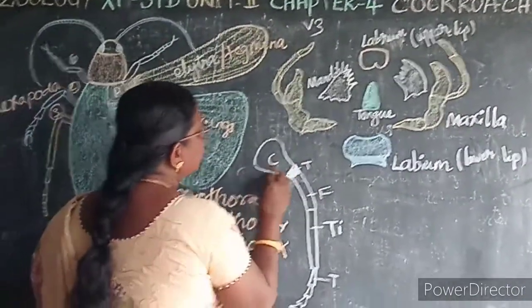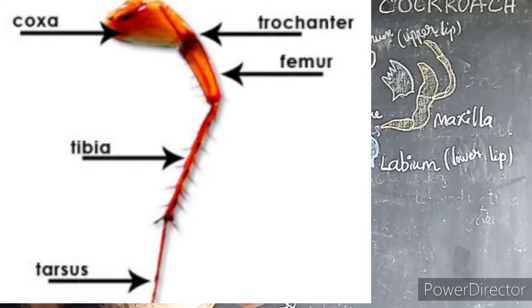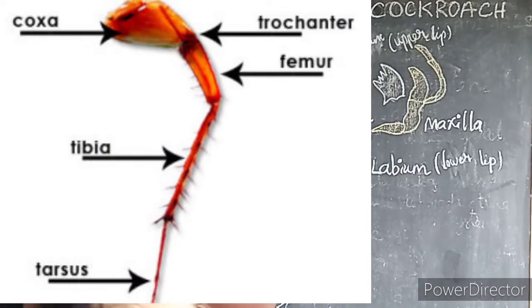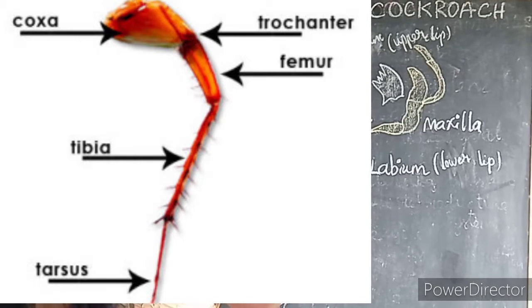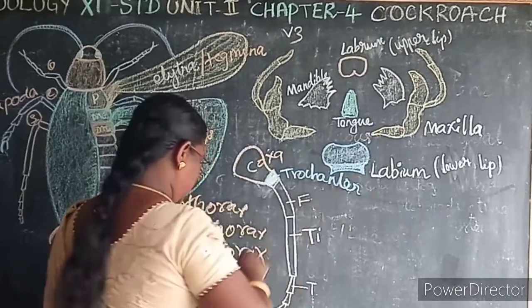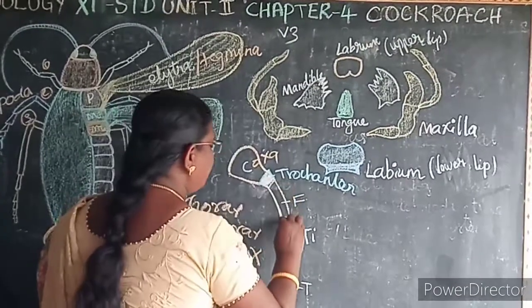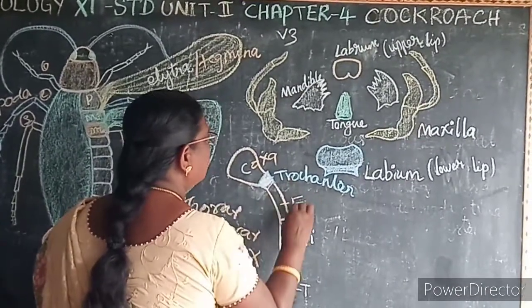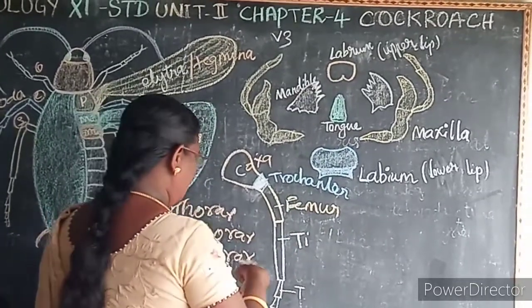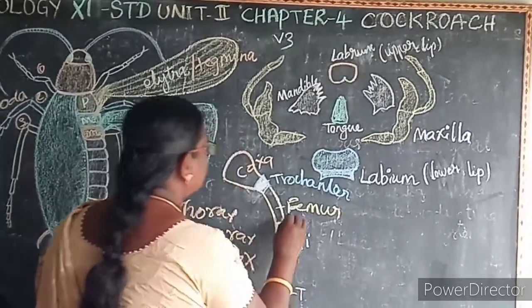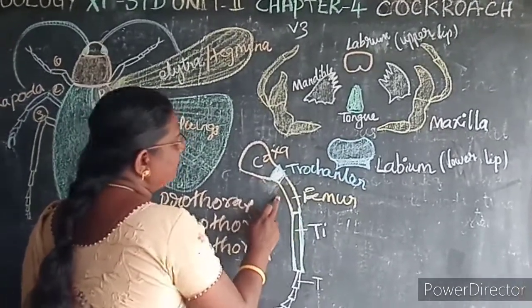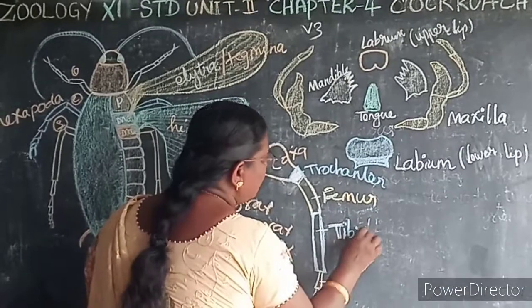The first one, see here, is known as coxa. Then the second one is the trochanter. Then the third one is a femur. Then the fourth one is a tibia. Then tarsus. So what are the parts of the leg? Coxa, trochanter, femur, tibia and tarsus.